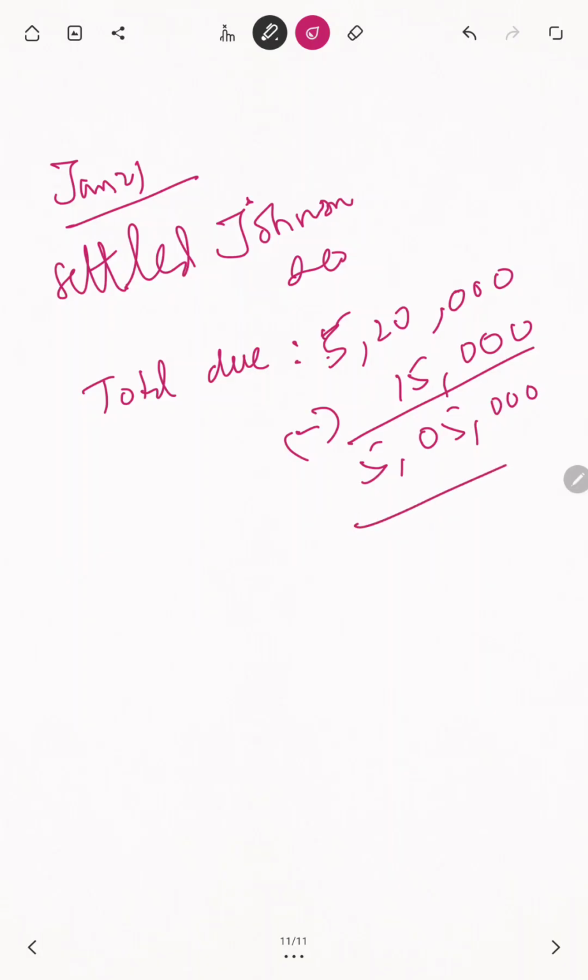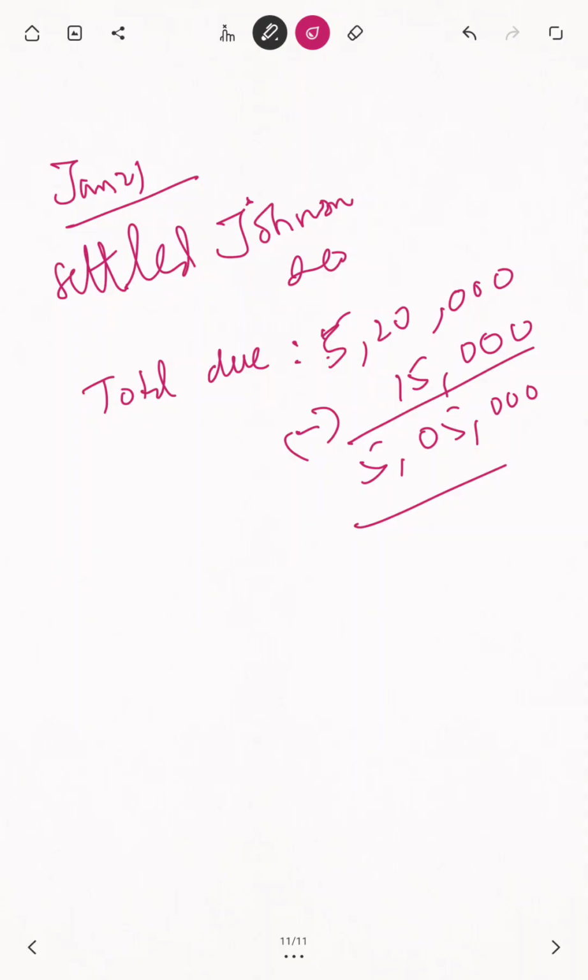How? Total due: we purchased goods from Johnson and Co. previously on credit basis for 5 lakhs 20,000. After this transaction, 15,000 worth of spoiled goods were returned to Johnson and Co. Then definitely the damaged goods were contained in this, and that 15,000 has already moved back to Johnson. In the godown you verify that only this amount of goods is available. So the balance amount we have to settle is 5 lakhs 5,000.